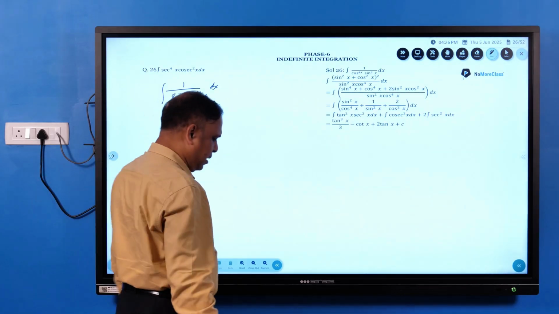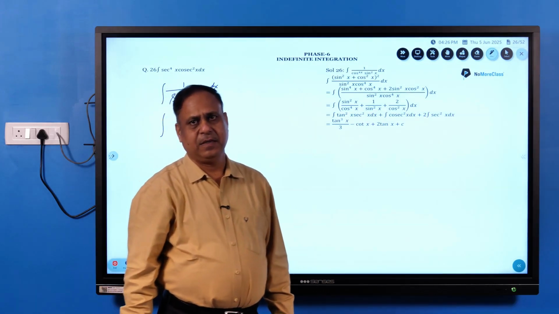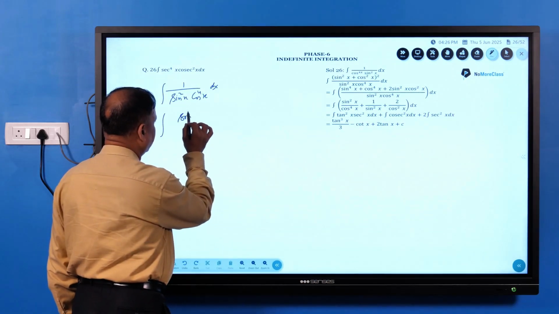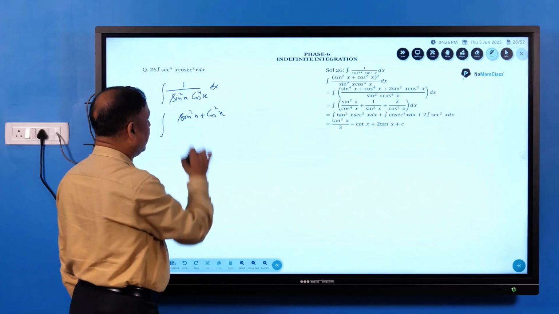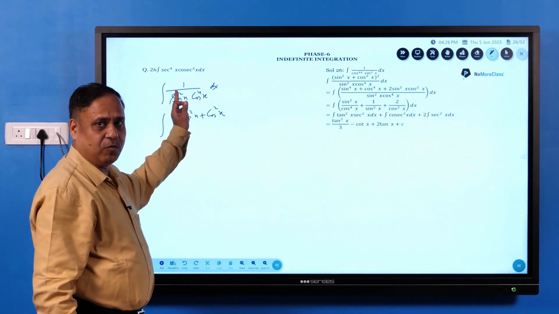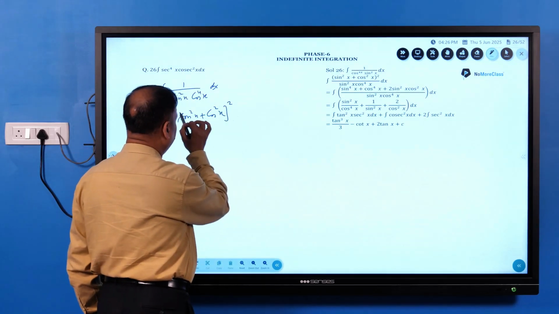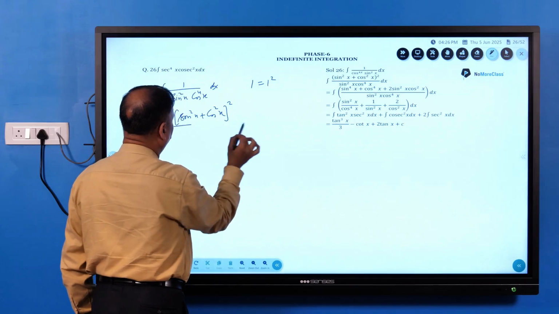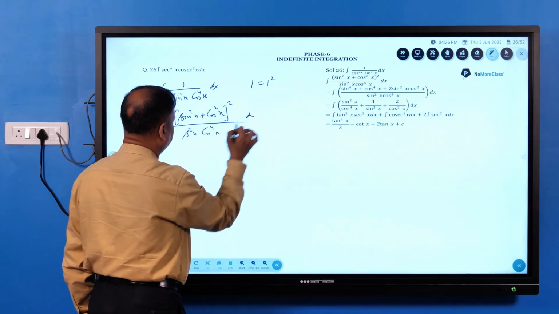Now remember here, this 1 I can write as sin²x plus cos²x. So I will write this as sin²x plus cos²x. But one important thing is that there is the power 4 here and 2 here. So cos⁴ is there. If I square this also, it will remain 1. So 1 is nothing but 1 squared upon sin²x cos⁴x dx.